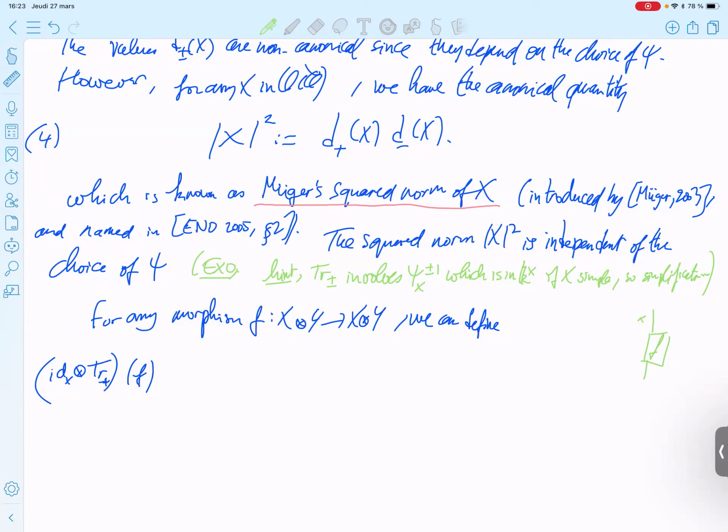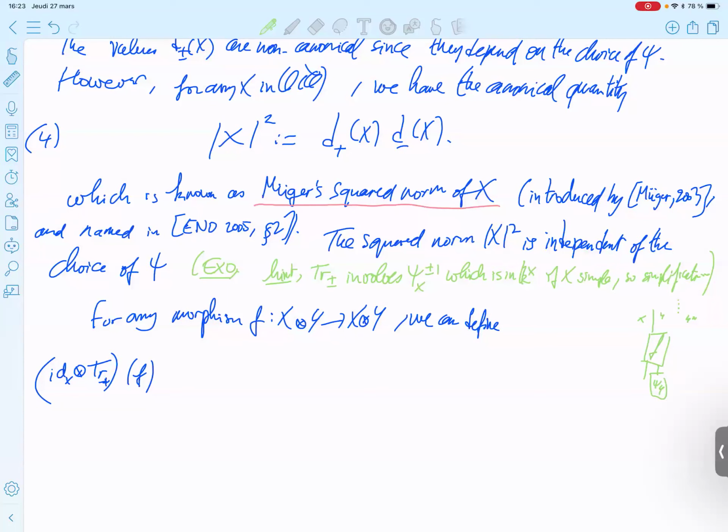You don't care about x, and you apply the right trace for the y component like that, with y star. I forgot to write that you need the isomorphism.